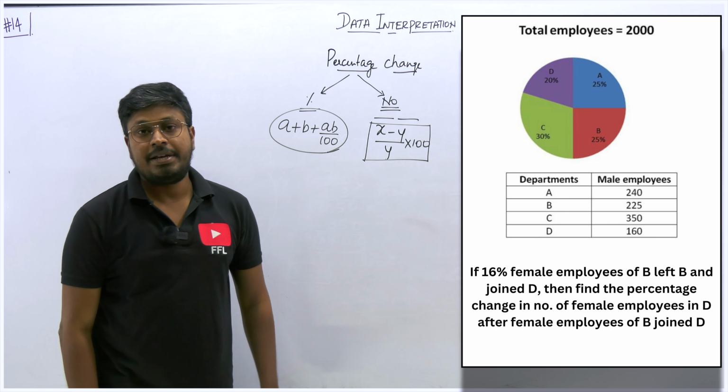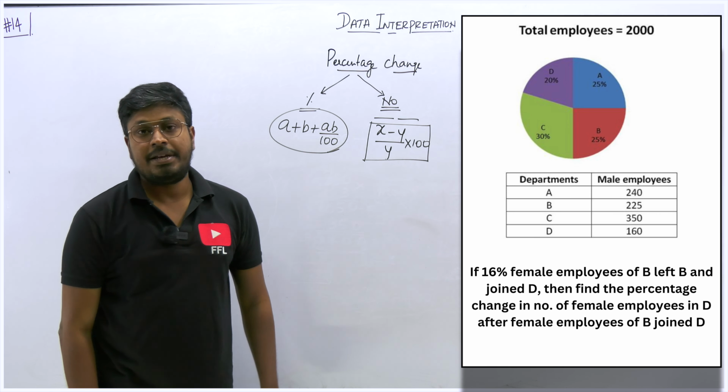So which means the value of y will be 240, because we need to compare. We need to compare this actual number of females of department D to how many people extra were added to that department, right?